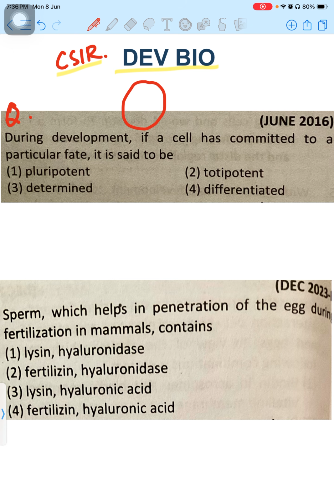When we try to understand what the question is asking, it is saying that if a cell is committed for something, it could be a muscle cell or epithelial cell or heart cell, it could be anything, and it won't be able to change at all. So it is completely committed to this fate. But the question is asking, tell me which one is the committed cell in these four options.